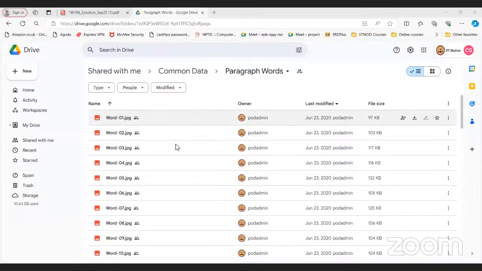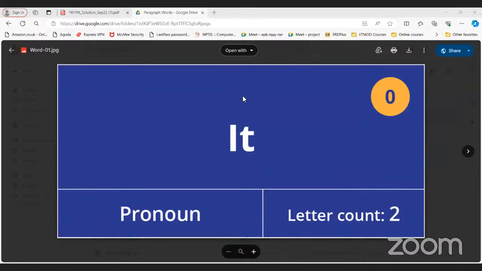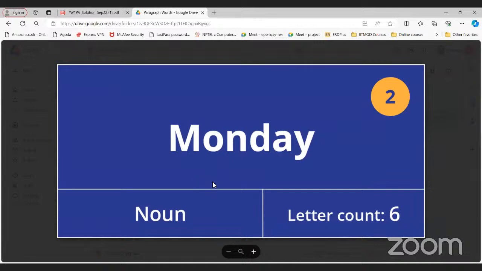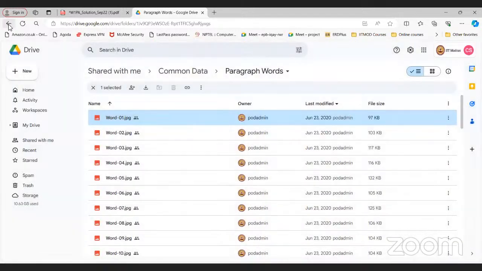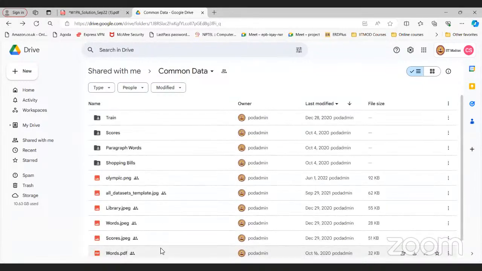Okay. So in the lectures, professors have used these particular cards. The first is basically a pronoun and the letter count is 2. Similarly, next is "was". Was is a verb, letter count is 3. Then we have Monday. Monday is a noun, letter count is 6. So the data of all these cards are tabulated in the words PDF.